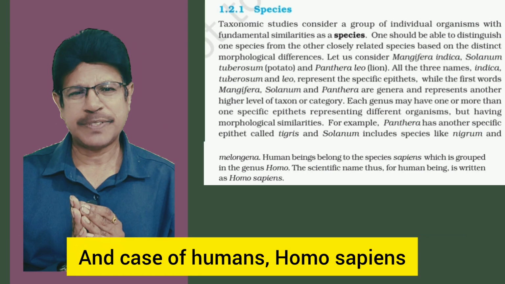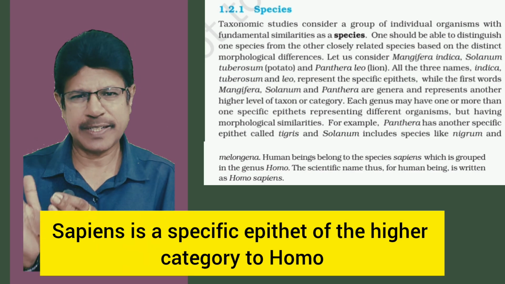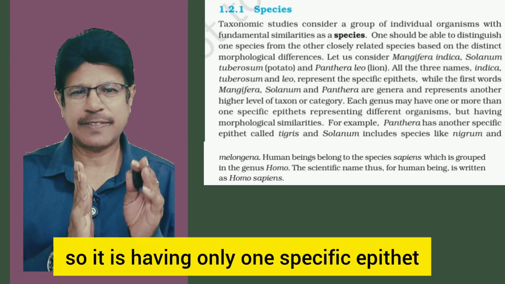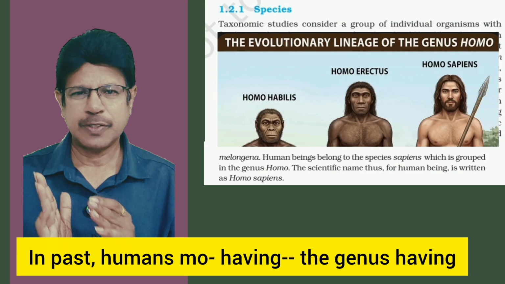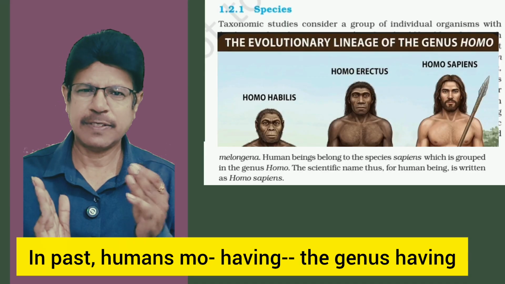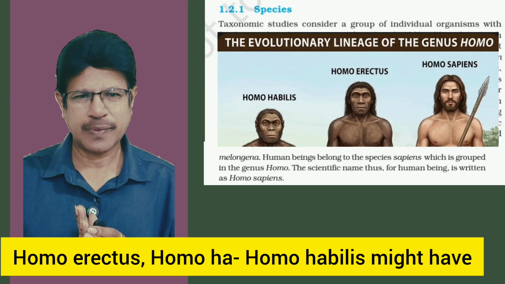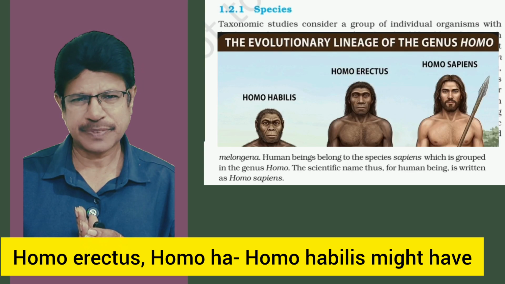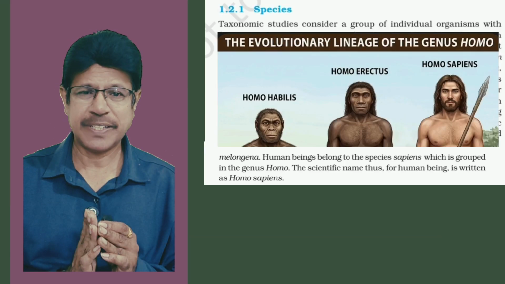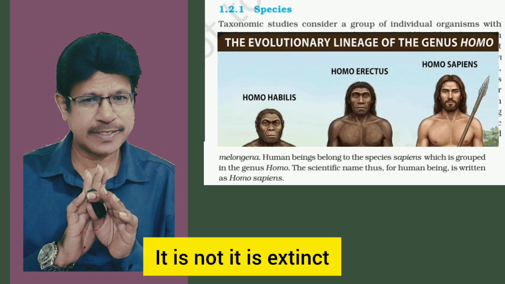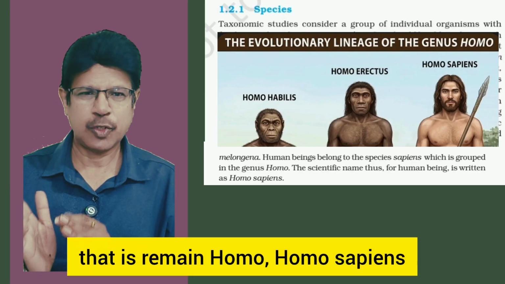In the case of humans, Homo sapiens, sapiens is the specific epithet of the higher category Homo, so it has only one specific epithet. In the past, the genus had more than one specific epithet, such as Homo erectus and Homo habilis, but now there is only one. It is the extant species that remains, the others being extinct.